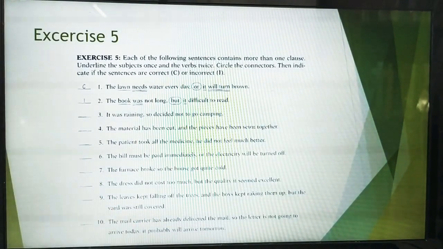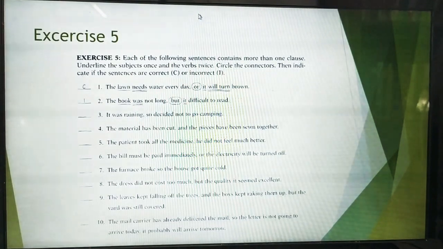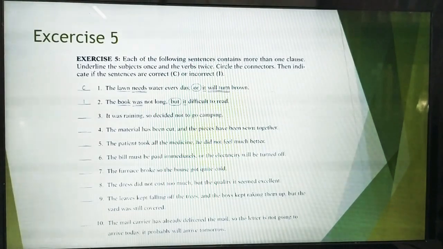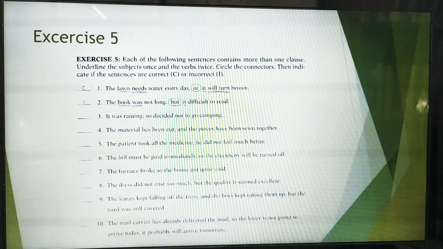Okay, so that is for conjunction, and I hope you guys can try to do another exercise in this session, and then we will see you in the next video and the next skills.